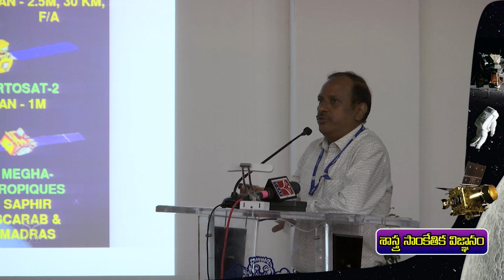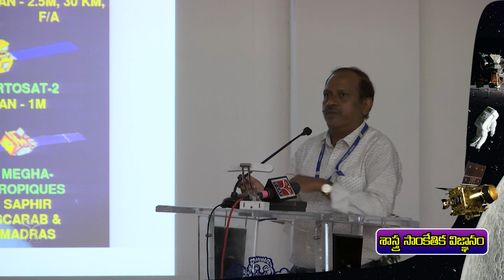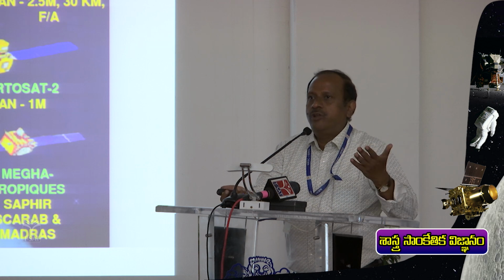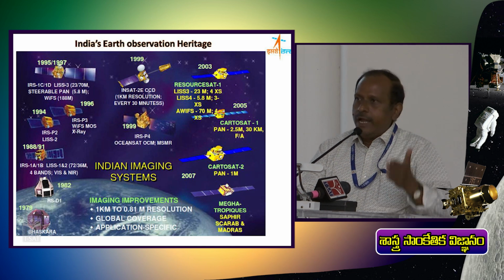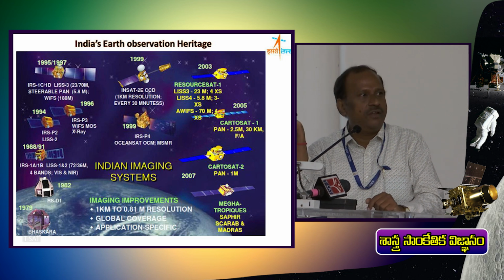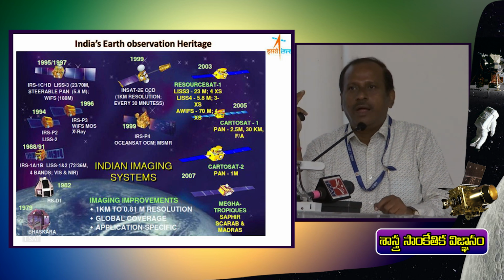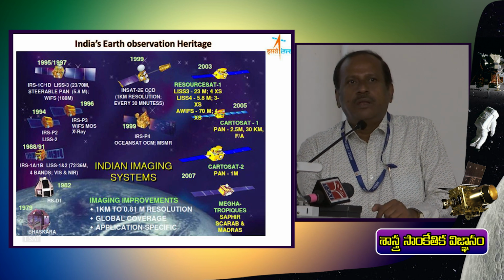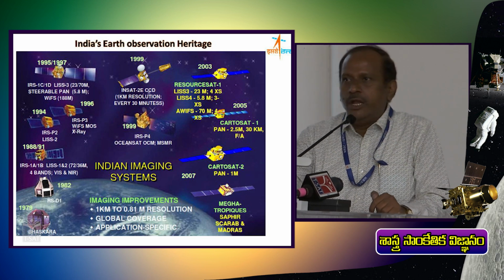Now coming to remote sensing, our journey started in 1988. That is our first remote sensing satellite, IRS-1A, which was launched with a spatial resolution of around 72 meter and 36 meter. Later on, we came up with the improved version of around 5 meter in 1995, that is the IRS-1C satellite. That has given very good results. In 1995, at that time, ISRO was top number 1, because in those times, only ISRO was giving very good high resolution data from Indian remote sensing satellites.